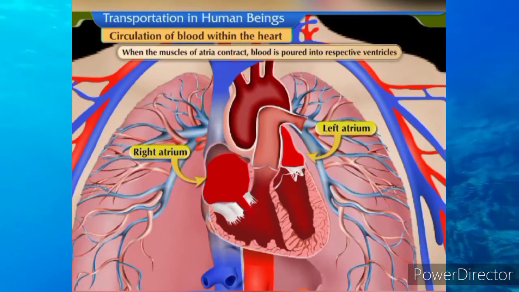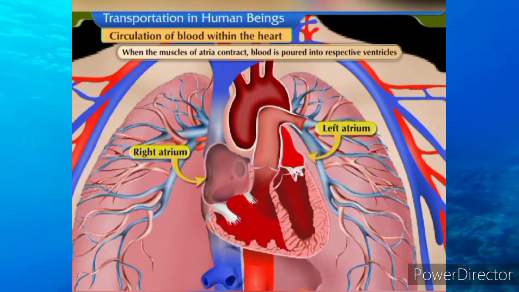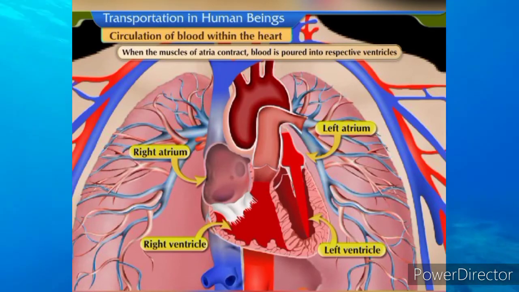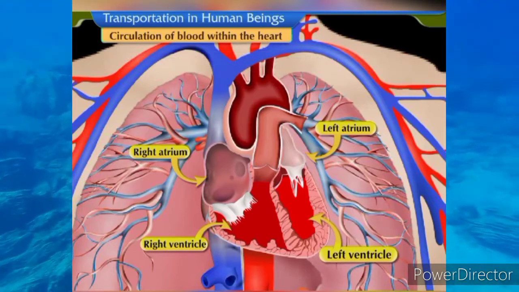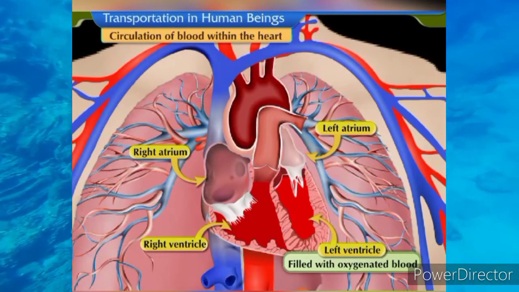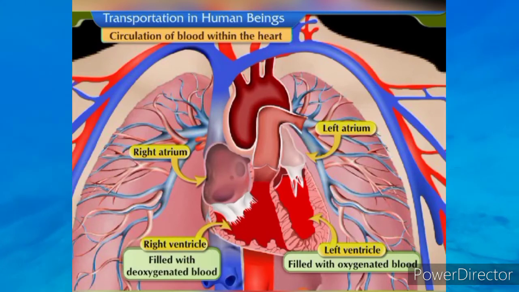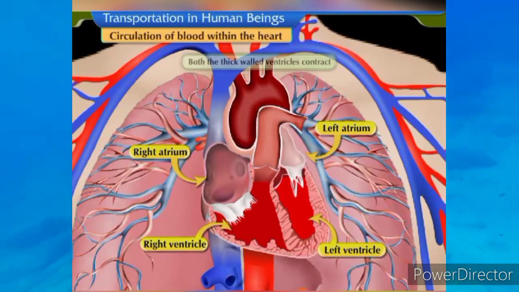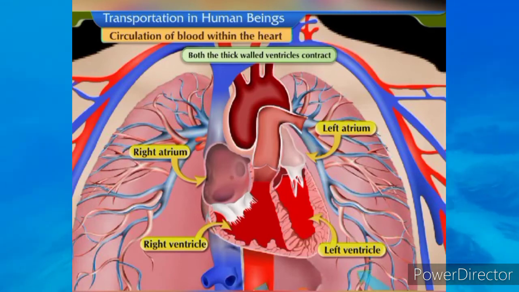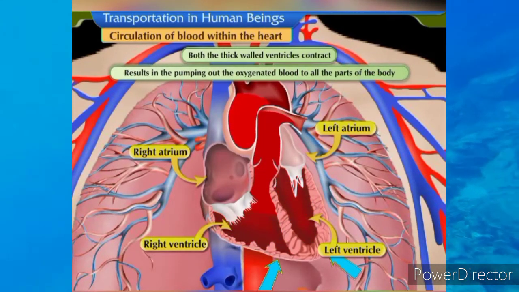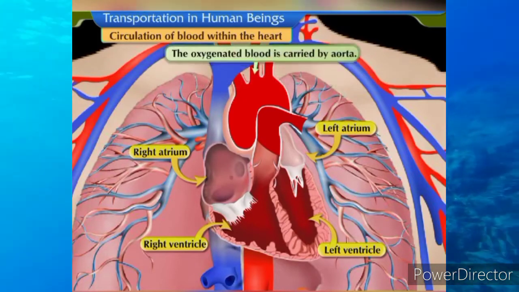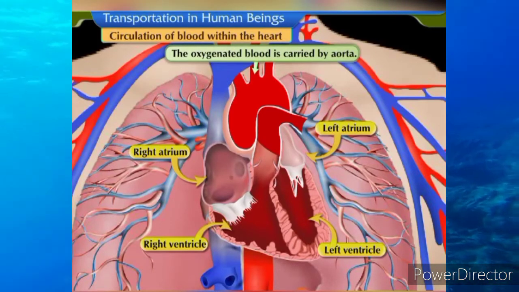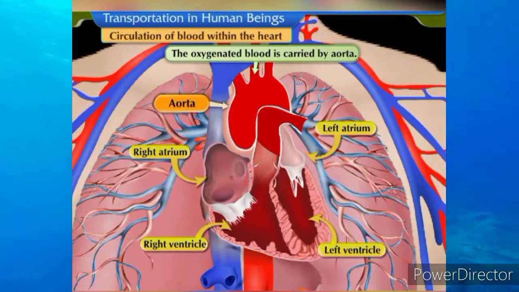When the muscles of the atria contract, blood is poured into the respective ventricles. Ventricles expand to receive this blood. The left ventricle is filled with oxygenated blood. The right ventricle gets filled with deoxygenated blood. Both the thick-walled ventricles contract, resulting in pumping out the oxygenated blood to all the parts of the body. The oxygenated blood is carried by the aorta. The aorta is the largest artery.